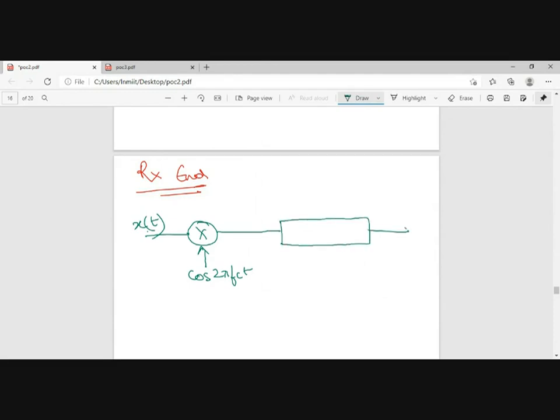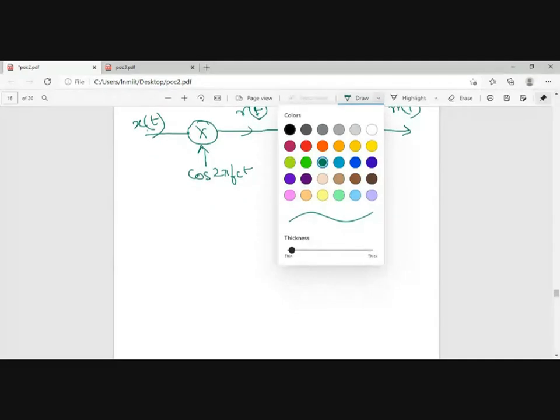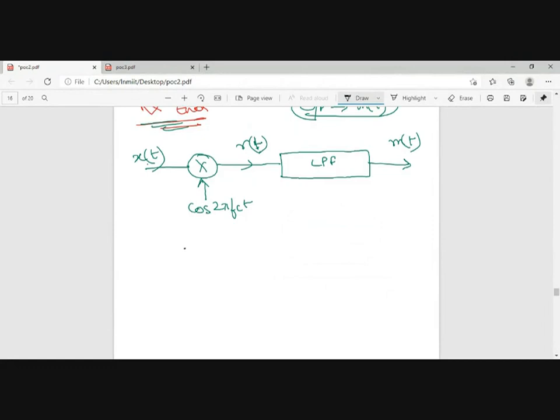So this will be a low pass filter, and suppose the output is r of t, with input x of t, and this should be m of t, because at the receiver end my output should be the message signal that I have transmitted. Taking this into consideration, let's start deriving. So x of t into cos of 2 pi fct.